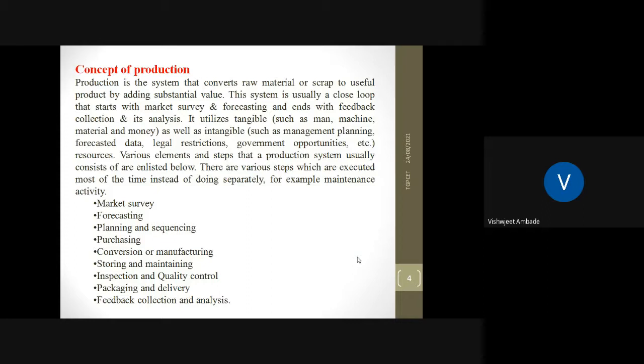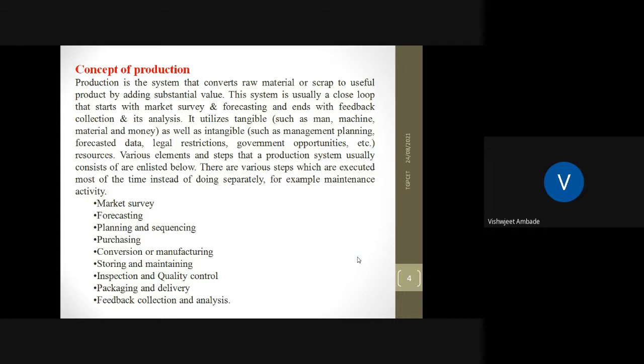Production starts from getting the raw material and converting it into the final finished product by applying some processes. This production is a closed loop system which starts with the market survey. Market survey means to survey the market, what raw material is needed, what process is needed, and it ends with the feedback and its analysis.